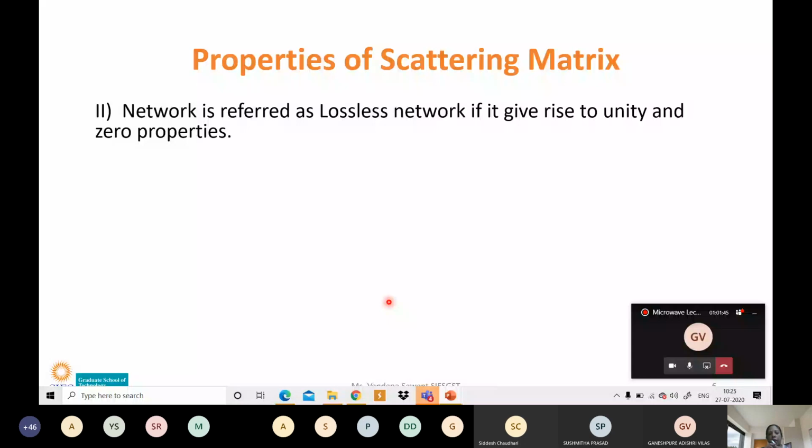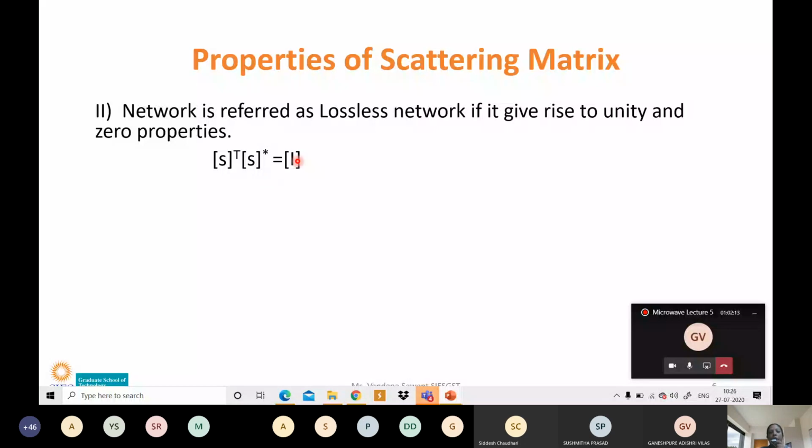Then if your S matrix results in the unity property, then that particular network is called a lossless network. What do you mean by the unity property? The unity property says that S transpose multiplied by the complex conjugate of S is equal to the unity matrix.